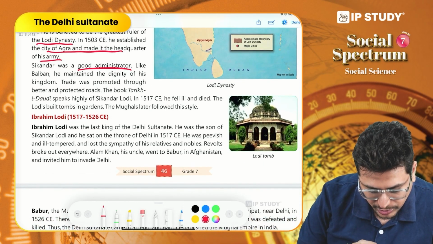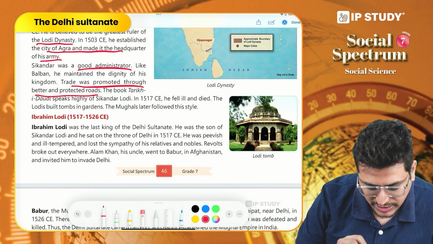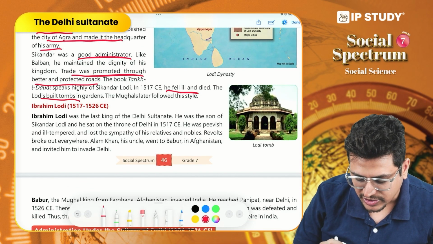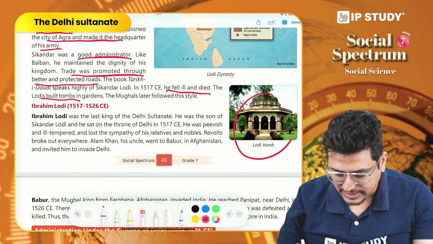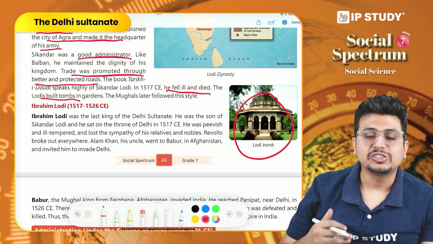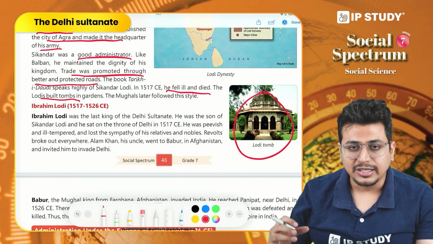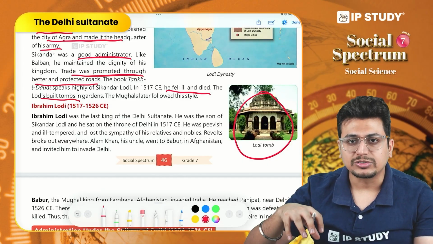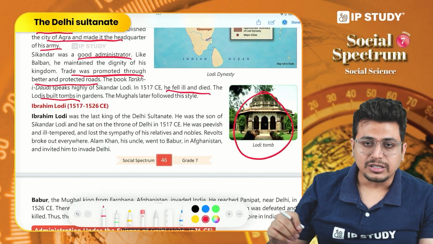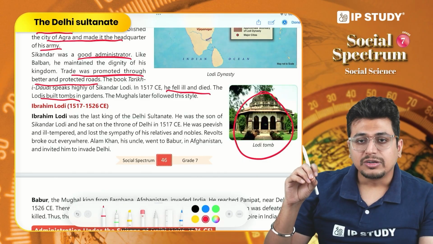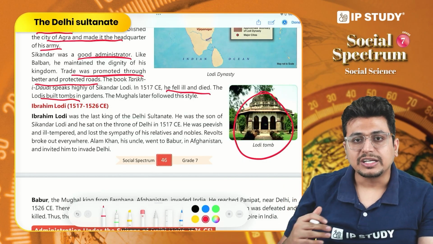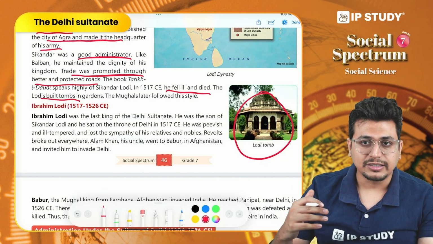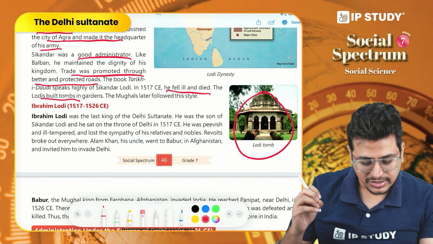Trade was also promoted during this time period, and many roads were constructed. One of the interesting things about this time period is how the tombs were built in gardens. It was an architectural style which even the Mughals copied. A tomb is basically a place where the dead body of a famous person, a ruler or some saint is buried, and a tomb is built upon it. It was built in areas which had gardens. Even today we see Humayun's tomb and some other tombs in Delhi and regions around it, where this architectural style